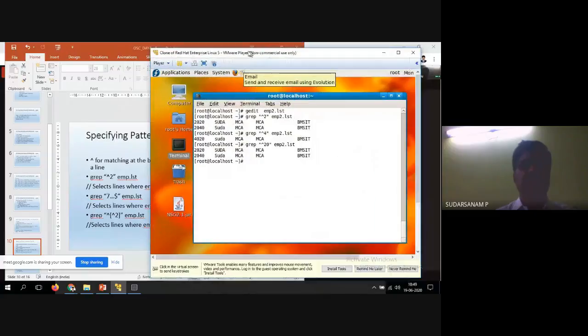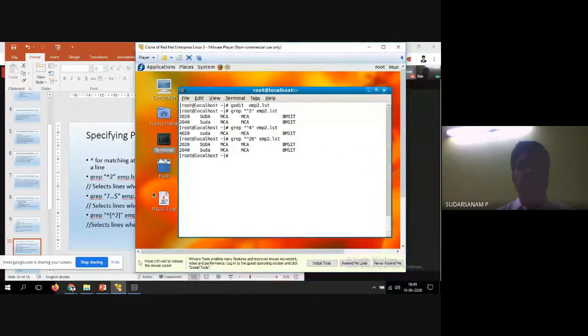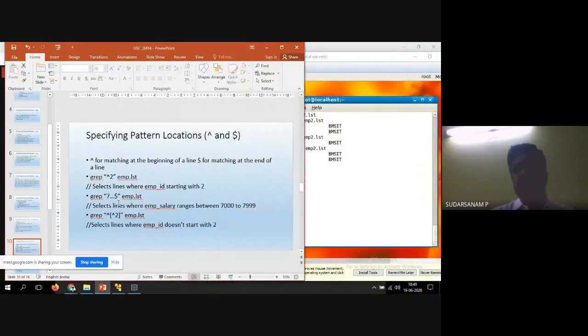Another one is grep with $7 on emp2.list. Their salary here is the example. I want to display the salaries that lie between 7,000 and 8,000, who are all falling within 7,000 to 7,999. In that case, how to display it? Select the lines where the emp salary ranges between 7,000 and 7,999. So this is the way of displaying: 7 then dot dot, 2 dots or 3 dots. Three dots is nothing but 1, 2, 3.